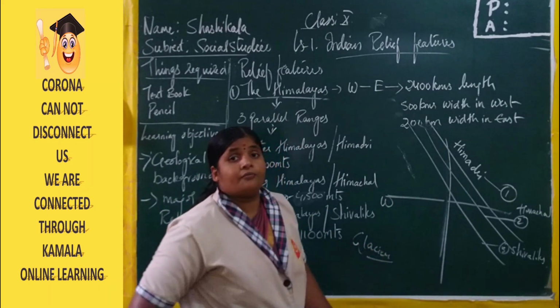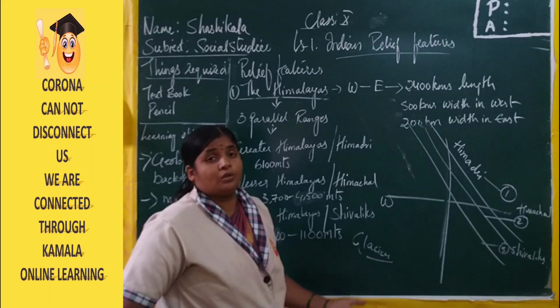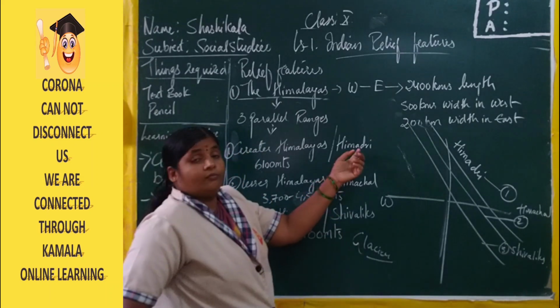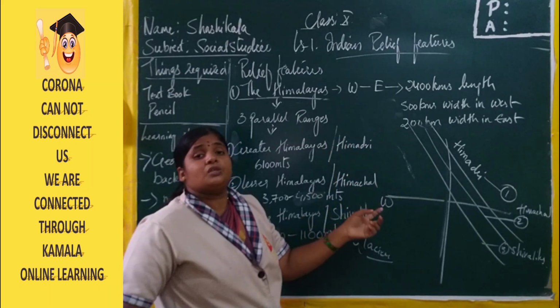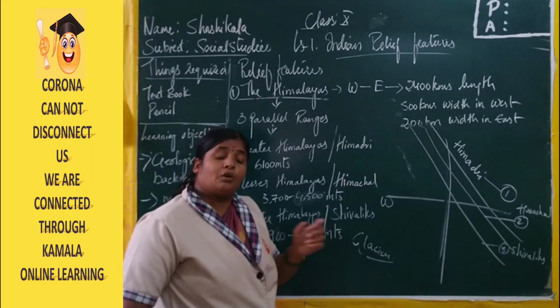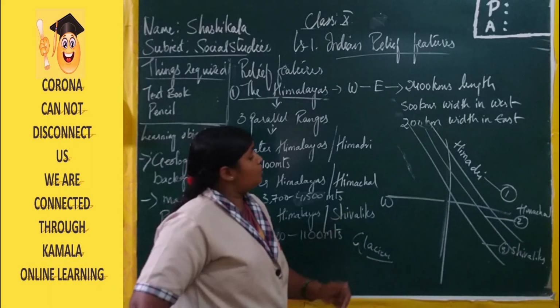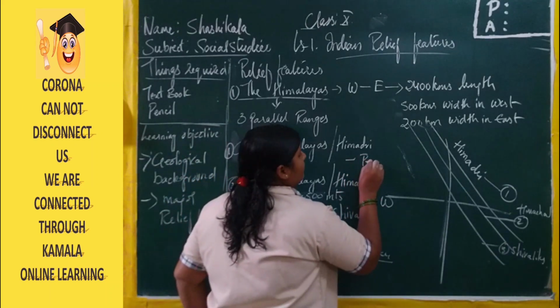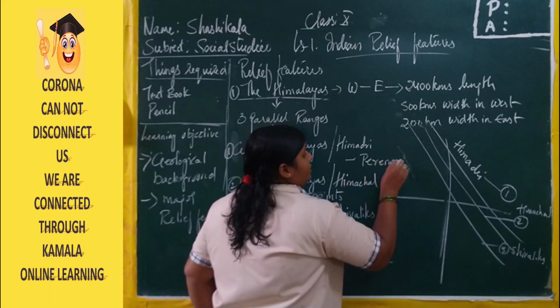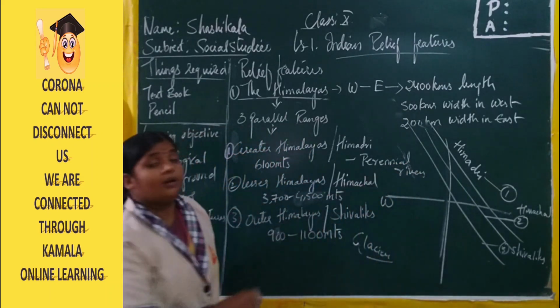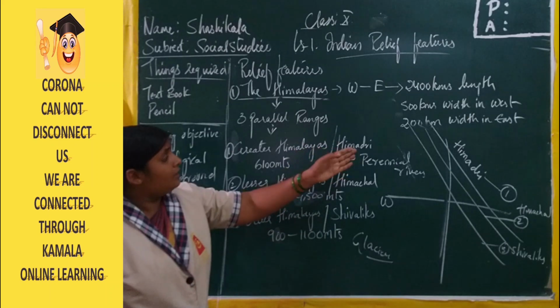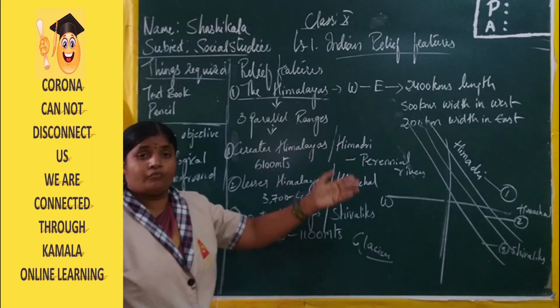The change of snow or ice into water is a glacier. Here we can see a continuous flow of water. A river with continuous flow of water throughout the whole year is known as a perennial river. And here we have very good hill stations that we can visit.